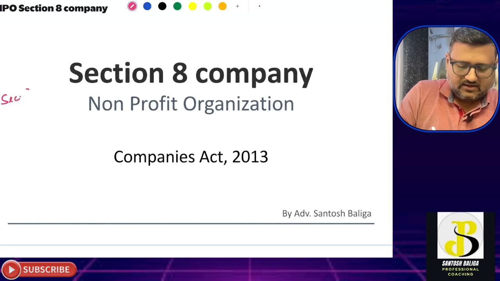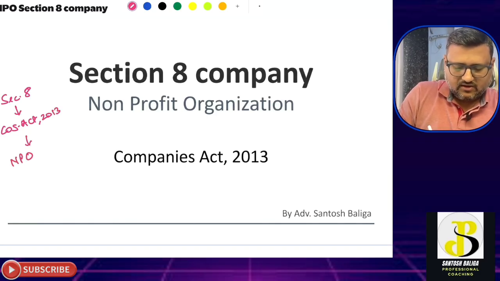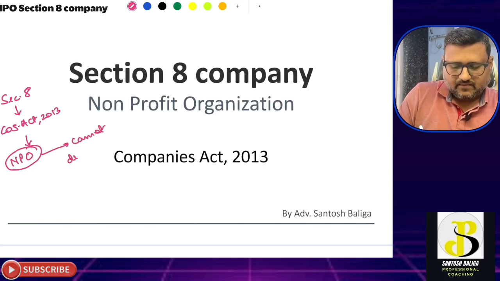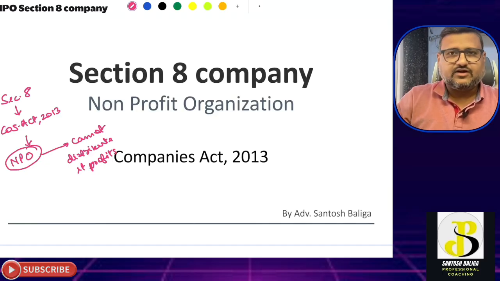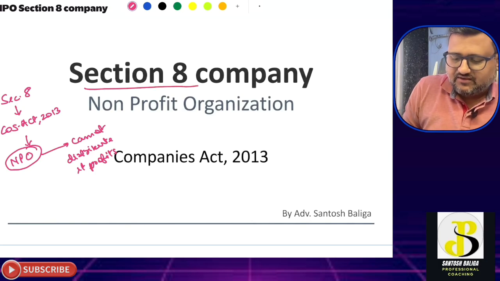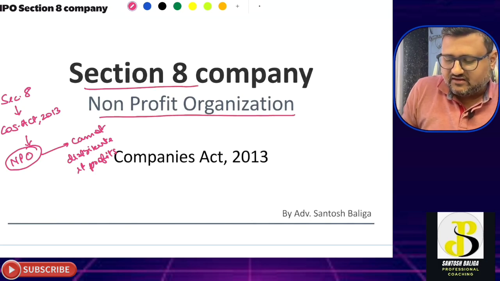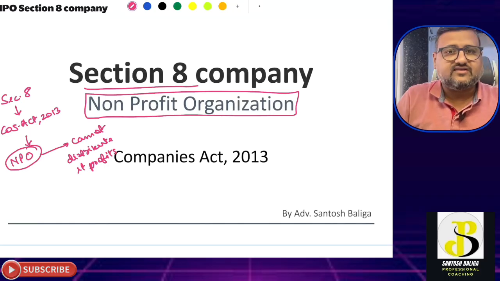registered under Section 8 of Companies Act 2013 will be called a non-profit organization and hence cannot distribute its profits to its members. That means it cannot give dividend to its members. Okay, so let us get into the provisions and the technicalities that have been provided under Section 8 of the Companies Act, which is covering the topic of non-profit organization.